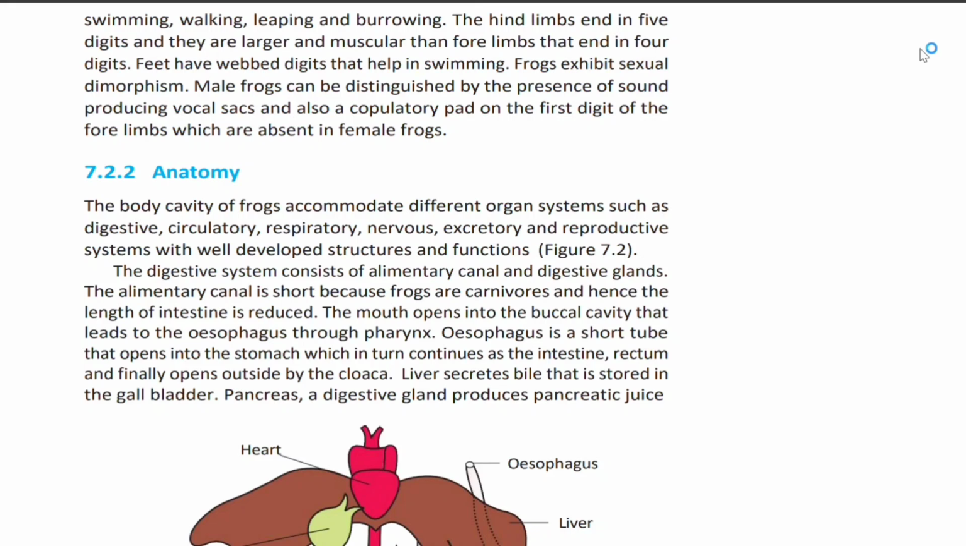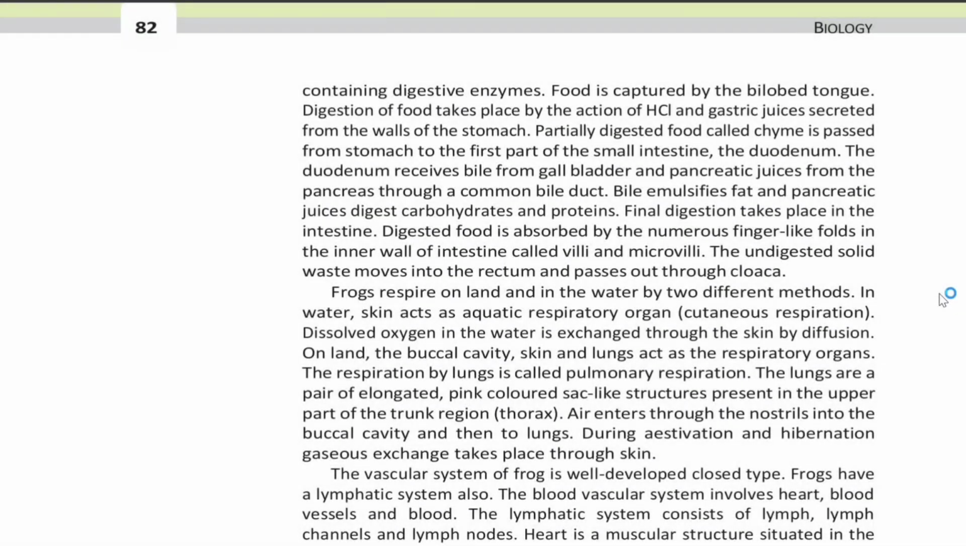The mouth opens into the buccal cavity that leads to the oesophagus through the pharynx. The oesophagus is a short tube that opens into the stomach, which in turn continues as the intestine, rectum, and finally opens outside through the cloaca. The liver secretes bile that is stored in the gallbladder. The pancreas, a digestive gland, produces pancreatic juice containing digestive enzymes.